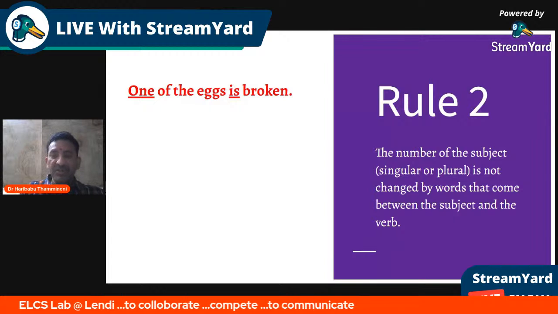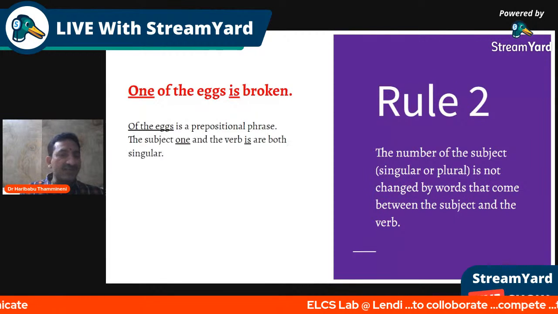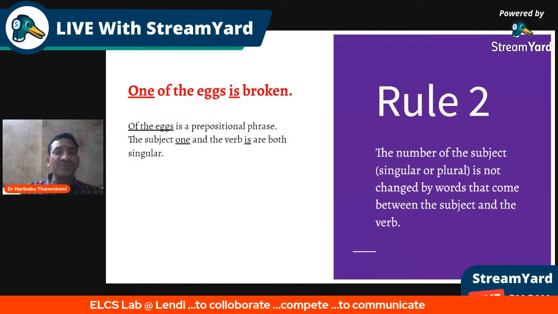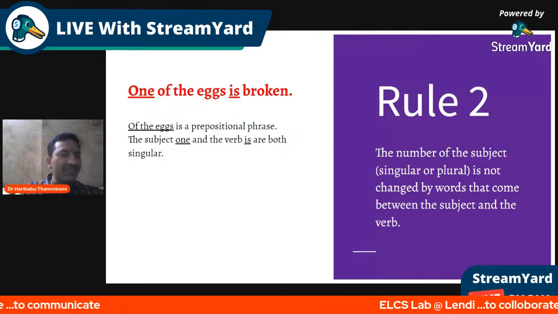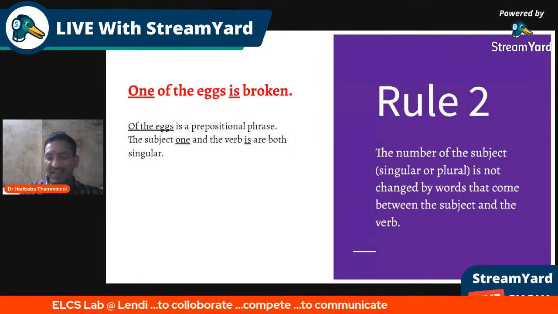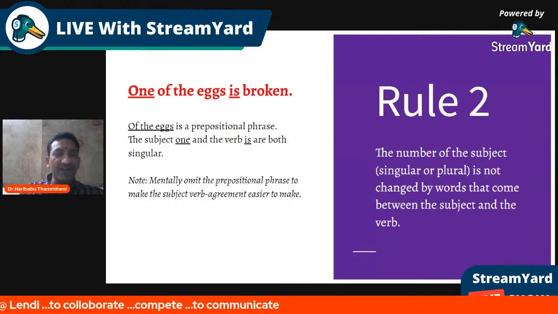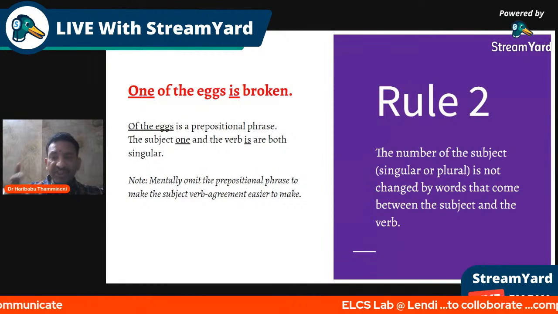So rule number two, to be often remembered by all of you, is "one of the eggs is" singular. "One of the books is": one, as a subject, we need to treat it so. One of my friends, one of my classmates, one of my books. Look at all these important phrases; they will help you understand "one" as the subject, not "of the eggs". All right? Mentally, remember you need to omit the prepositional phrase.